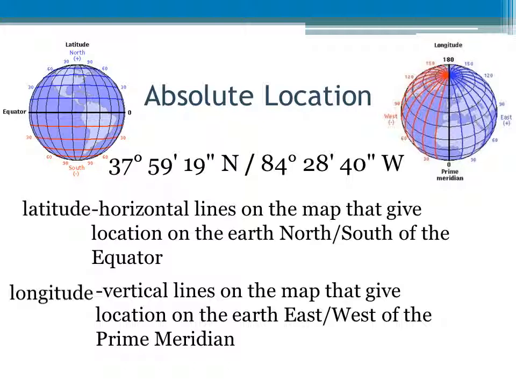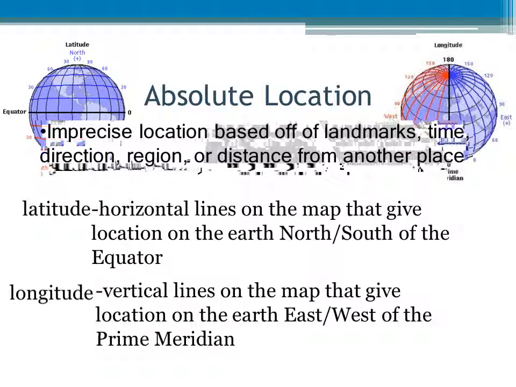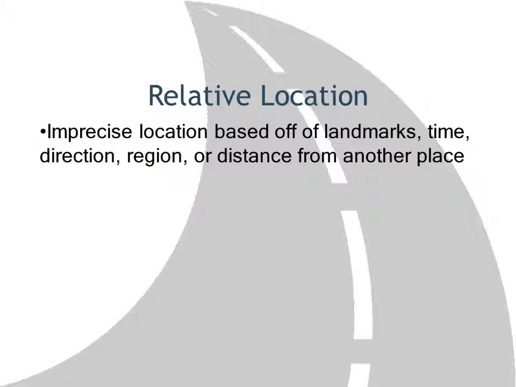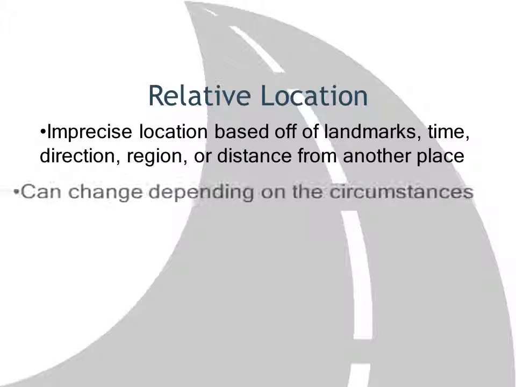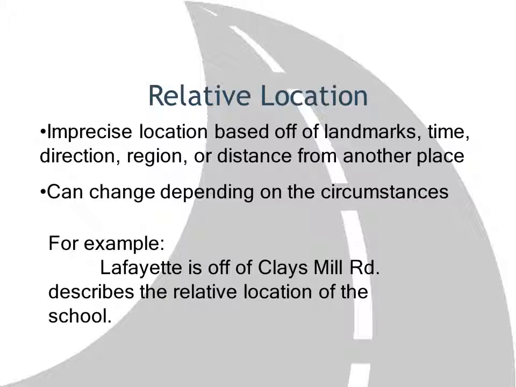Relative location is a second way of describing the location of a place. It is the imprecise location based off of landmarks, time, direction, region, or distance from another place. The relative location of one place is told in relation to another place and can change depending on where you are. An example of relative location is saying that Lafayette is off of Clays Mill Road.